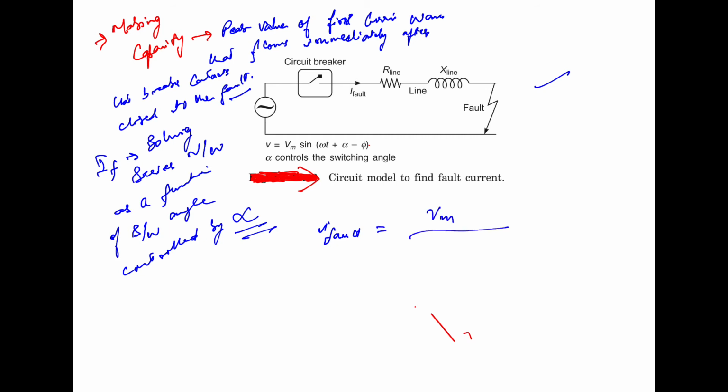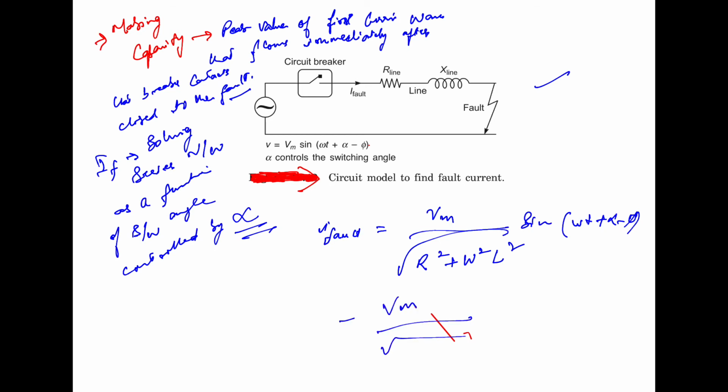Vm divided by square root of R square plus omega square L square, into sine of omega t plus alpha minus phi, minus Vm divided by the same value, let it be star, into sine of alpha minus phi, into e to the power minus t by tau.